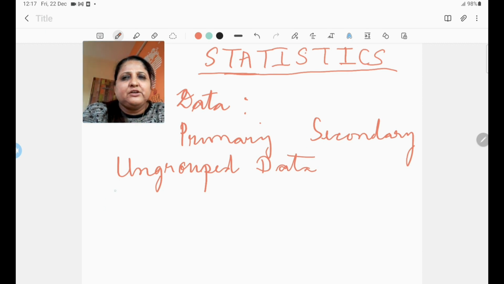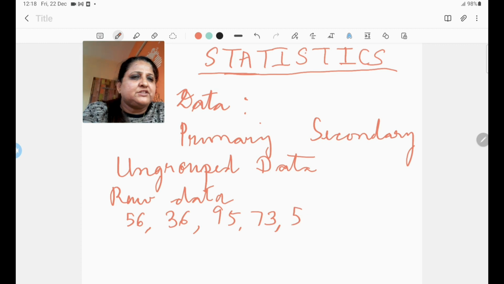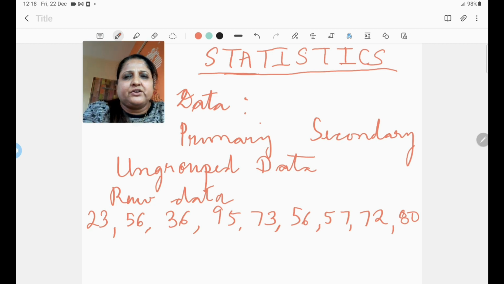Now, you need to understand the meaning of raw data for this. Raw data means whatever data is collected, it is as it is. There's no change in the data and it is in the same format as it is collected. That's called raw data. For example, marks obtained by 10 students in a Sanskrit test, suppose. If I'm writing the numbers as and how they have been collected, simply like this, say 95, 73, 56, 57, 72, 80 and 23. So this is the raw data.